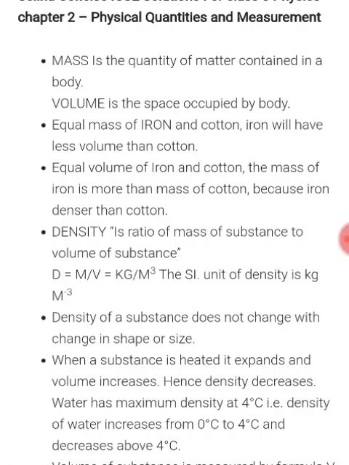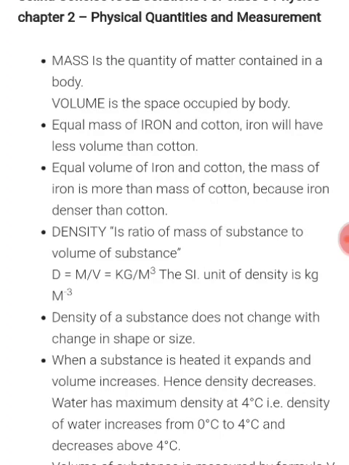Secondly, if you talk about cotton and iron, iron has density more than cotton, or you can say iron is more dense than cotton. So what is density? Density is the ratio of mass and volume. Its SI unit is kg per meter cube and its CGS unit is gram per centimeter cube.